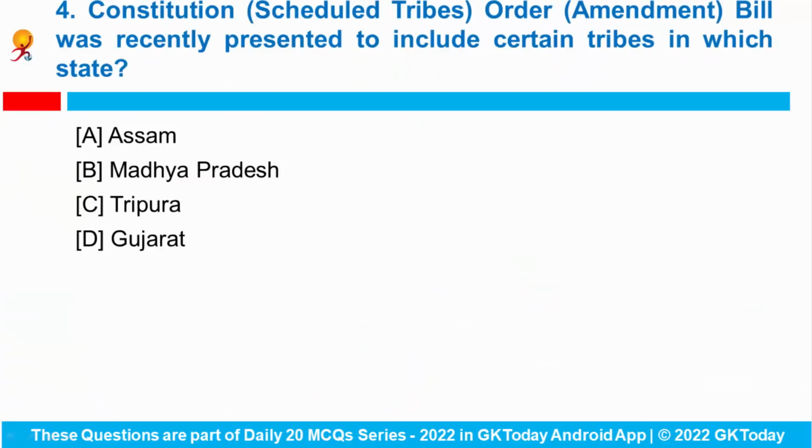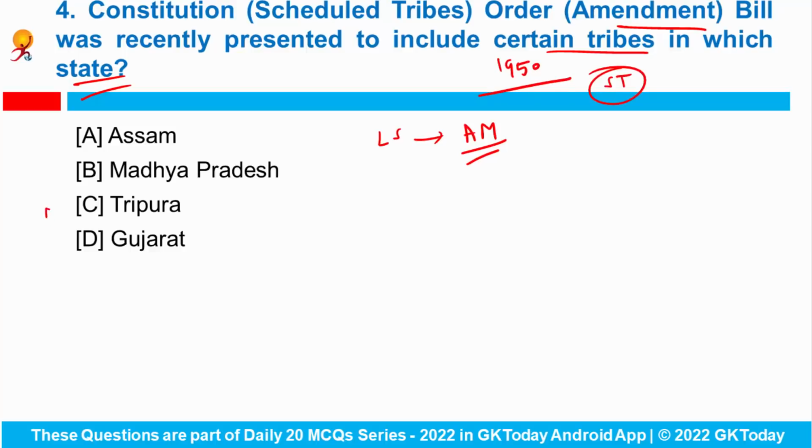Fine. Next question. The Constitution Scheduled Tribes Order Amendment Bill was recently presented to include certain tribes in which state? I think we have done this earlier. So this was recently presented in the Lok Sabha by Union Tribal Affairs Minister Arjun Munda. And this bill seeks to amend the Constitution Scheduled Tribes Order 1950 for inclusion of certain communities in the list of scheduled tribes in the state of Tripura.